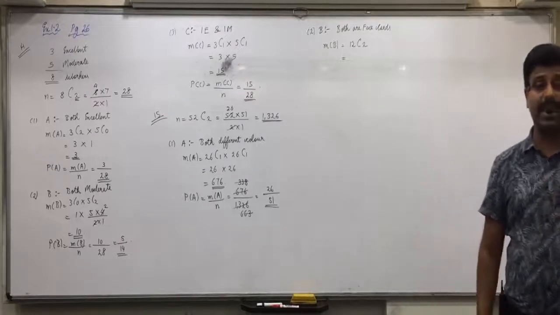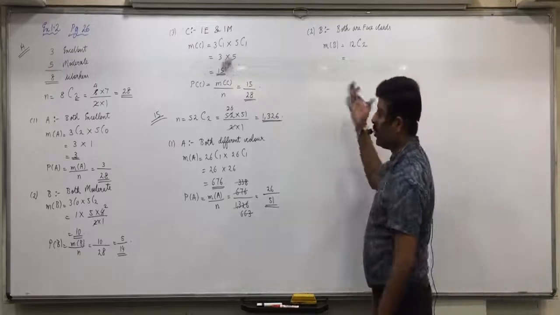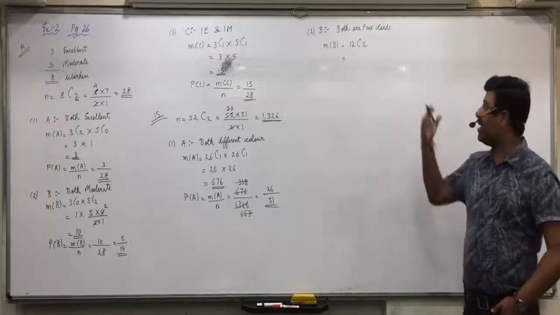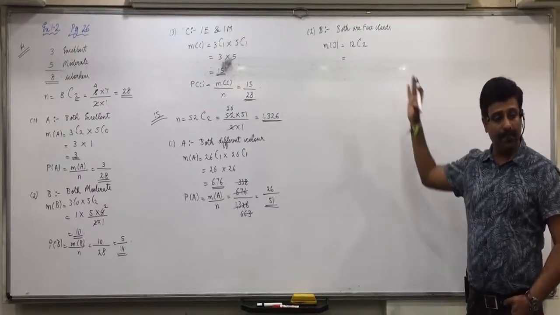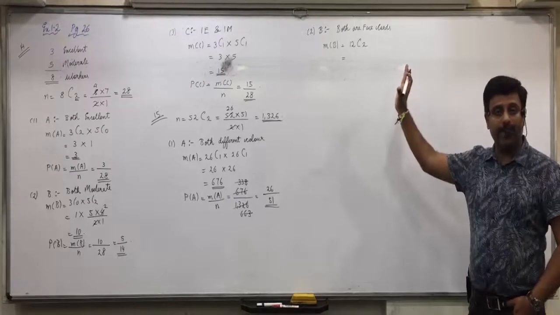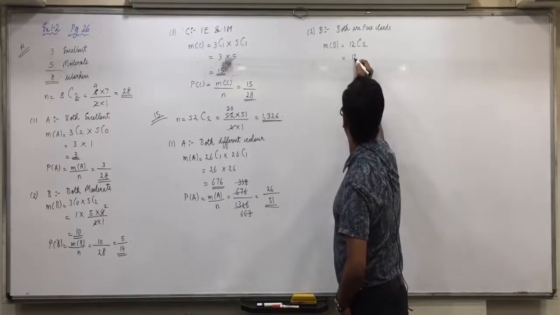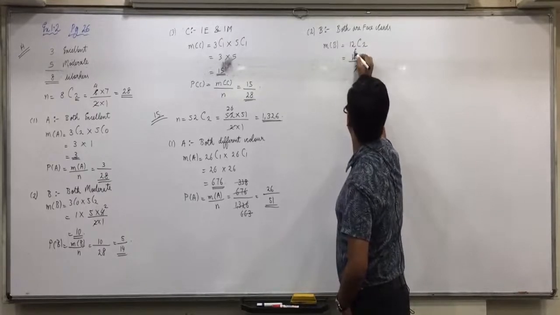And both are face cards means 12C2. Further, if you want, you can write into something C0, but that is going to be 1 only. Remaining 40 cards, nothing is selected, so into 40C0. But this is sufficient, 12C2. Any doubts with that? Now, 12 into 11 upon 2 into 1. So 66.